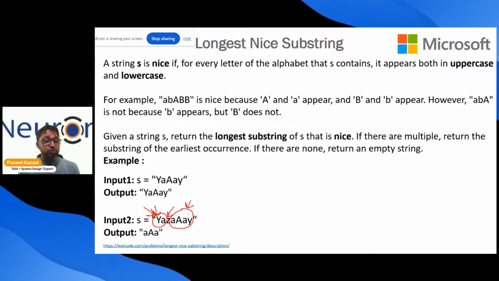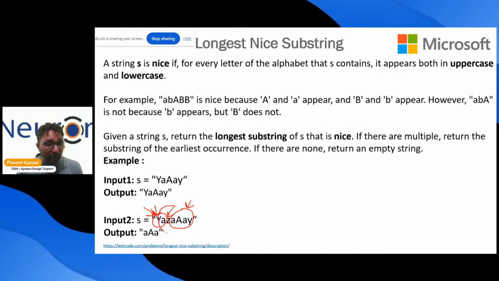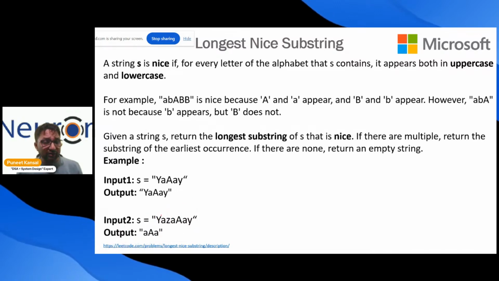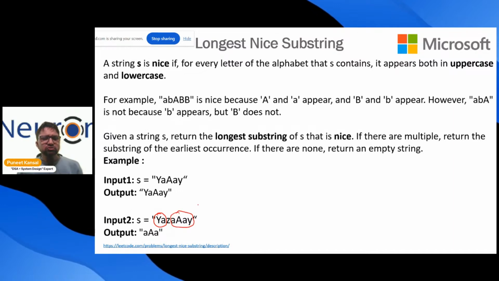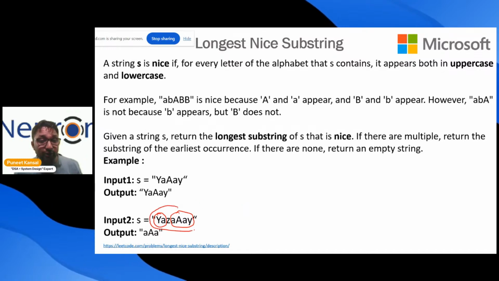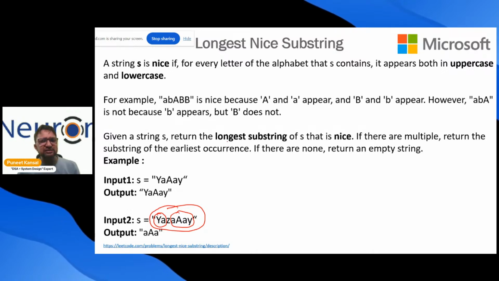In any of these two, there will be a larger substring, because I cannot make the substring by combining the Z. So definitely we need to find the largest substring either in this part or this part. So actually what we are doing, we're dividing our problem. Earlier the problem was we were provided a big string, and they were asking, can you tell me the largest substring from the complete string?